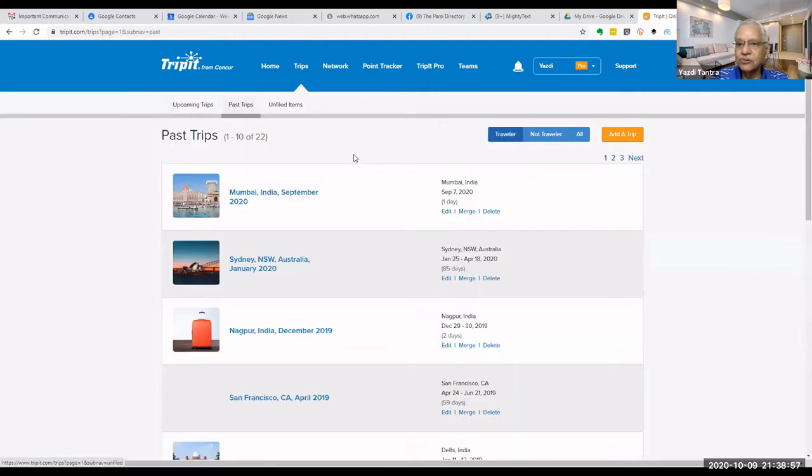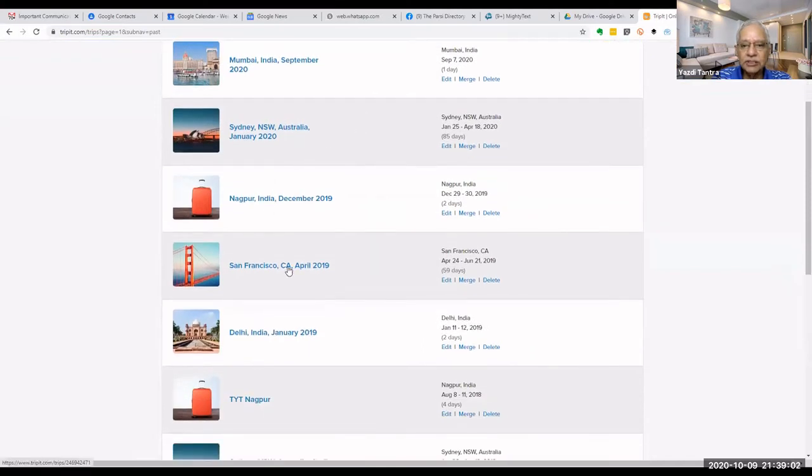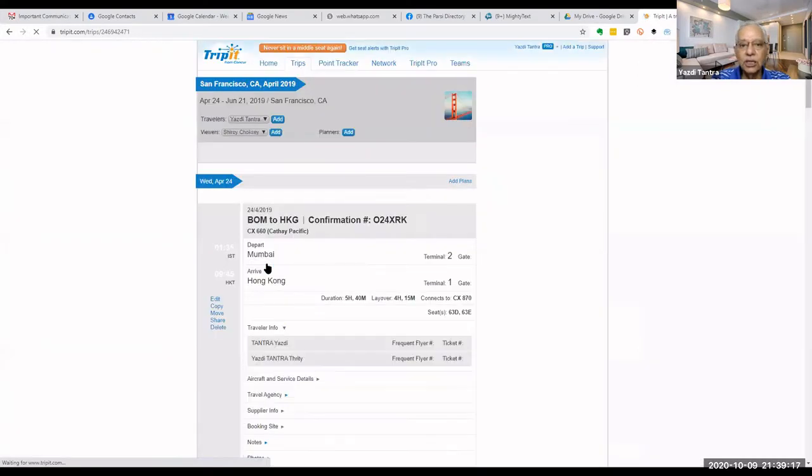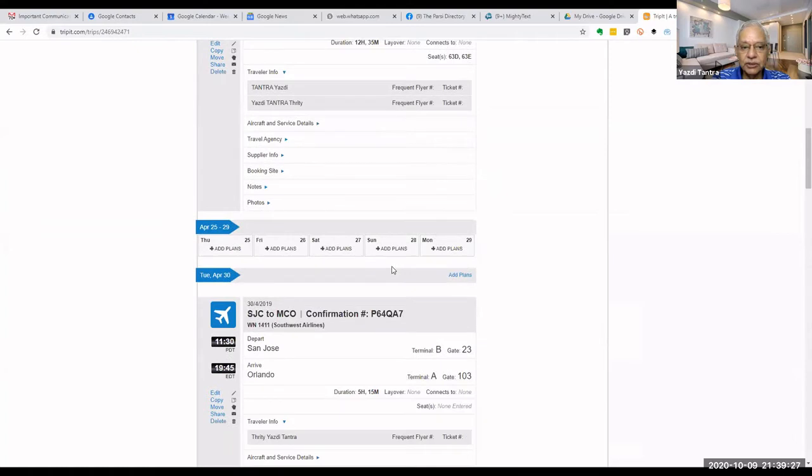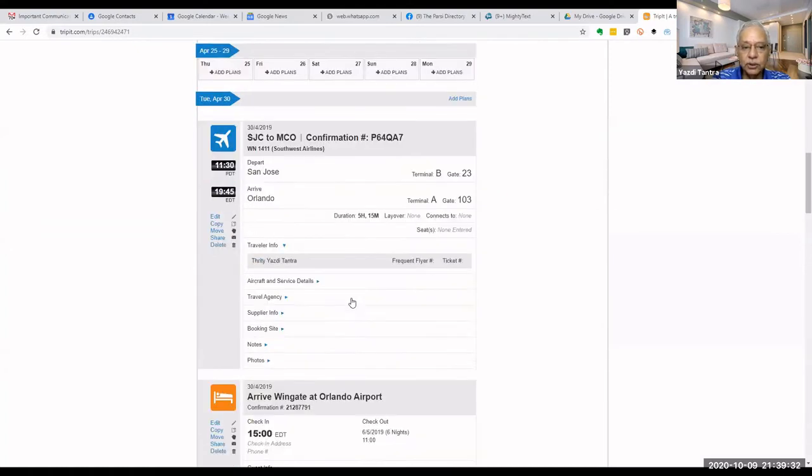So I go to my past trips. I have traveled a bit. So let me see this trip. I traveled in 2019 from April 24 to June 21 and I traveled to multiple places. Now everything has been recorded in my TripIt account. So how I went on 24th April, I went from Bombay to Hong Kong to San Francisco. From San Francisco, I traveled to San Jose to Orlando.